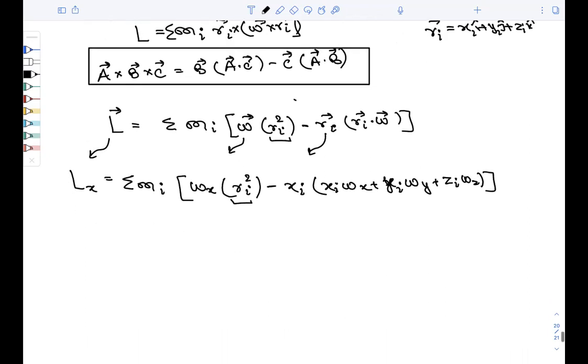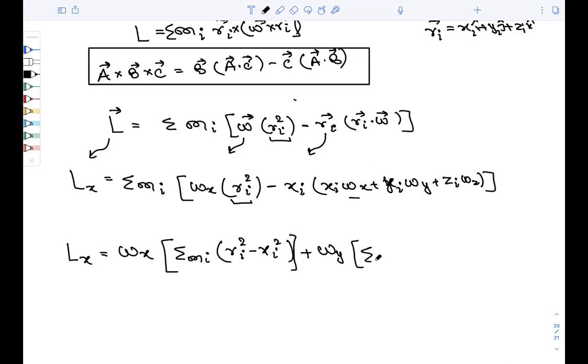Keep this in mind. So if you put it here, Lx will be simply equal to omega x, take it inside, summation mi ri square minus xi square. This is omega x, take it inside, and coming here, plus omega y, taking everything inside, again summation mi xi yi, plus omega z, summation mi xi zi.